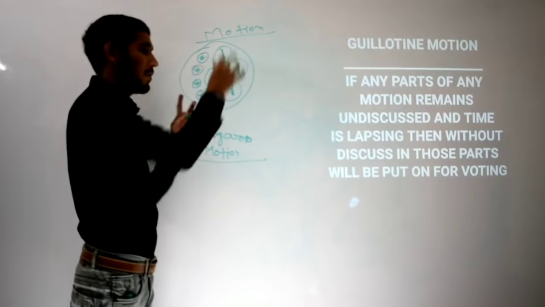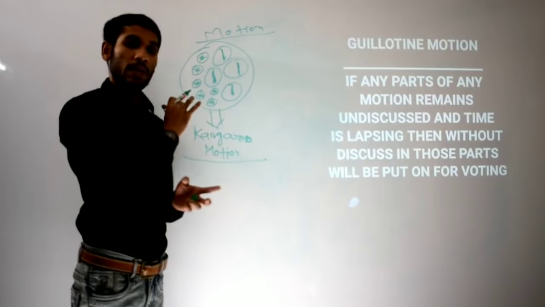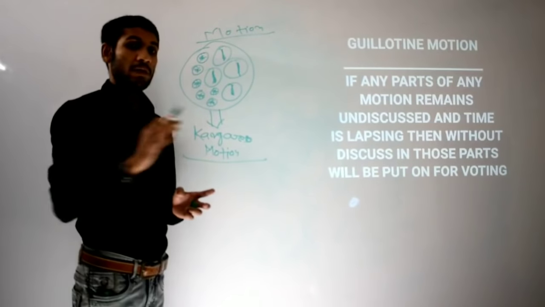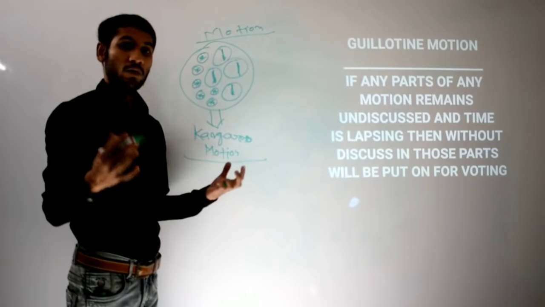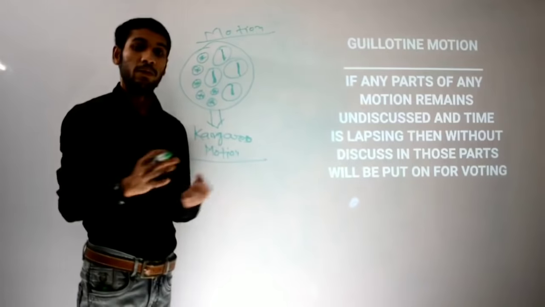Discussion has been going on, but not giving any result, and only time is elapsing. Then it is important to pass this motion, or if not, at least a result should be given on whether it will be passed or not.